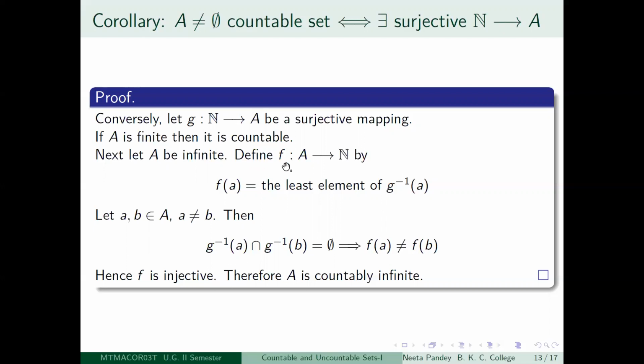So what you have shown is that you are able to get an injective mapping from the set capital A to the set of positive integers, and by what you proved just now, the characterization of countable sets using injective mappings, the existence of this injective mapping justifies that A is countably infinite. So we have got two characterizations which will be very useful in looking at several other results later on.